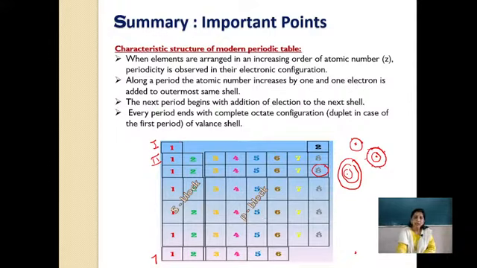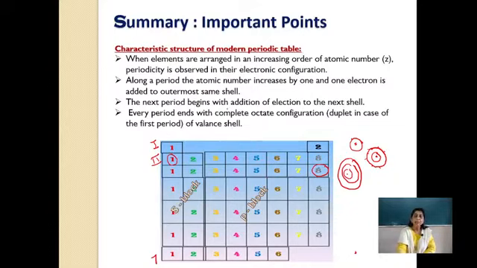In the second period, the first element has 1 electron in the outermost shell, then 2, 3, 4, 5, 6, 7, and last, if you remember, is the inert gas or zero group, which contains 8 electrons in the outermost shell. So the electrons are added in the same shell in the same period.